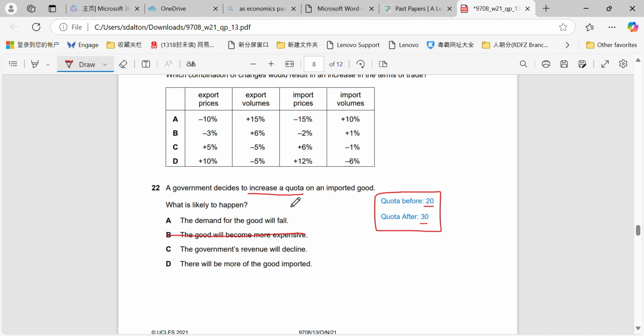Quotas are just limits, remember. They're not actually impacting the price, they're not a tariff, so they don't generate government revenue. The demand for the good will fall is not true, and then there will be more of the good imported. That directly correlates with what we've just shown here. Quota before and quota after, we will now import more of the goods than we did previously.